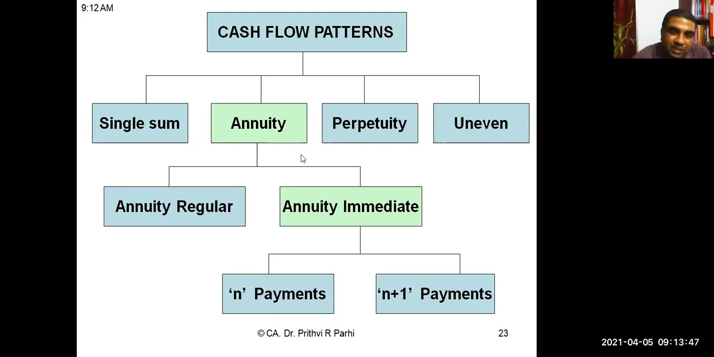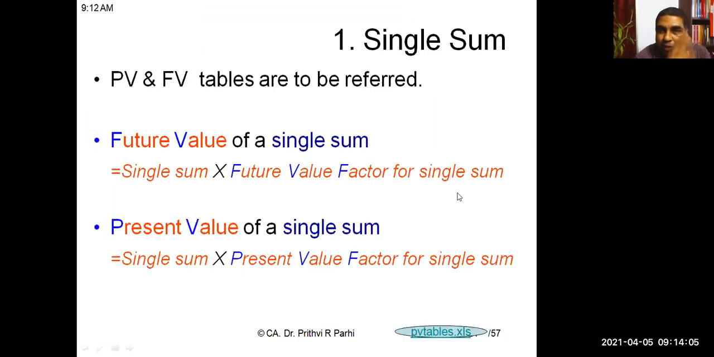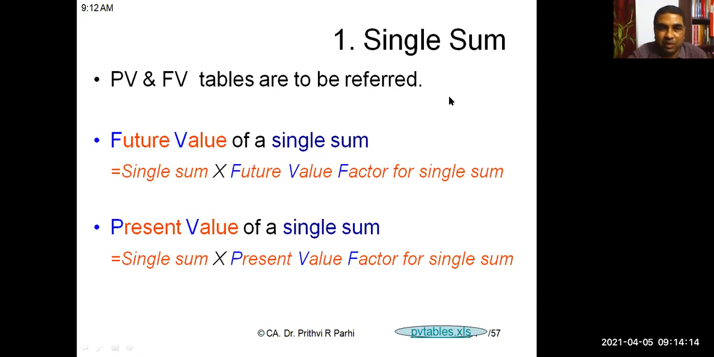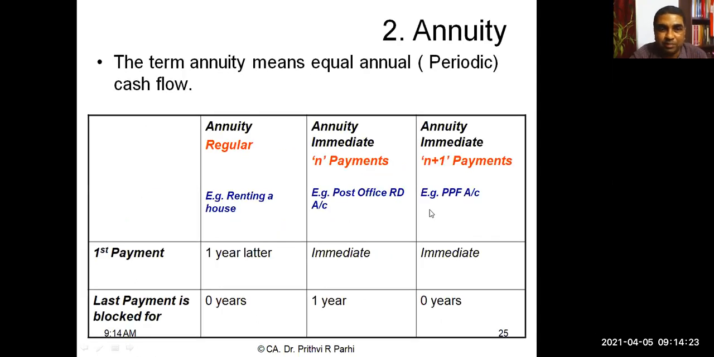Now, once it is annuity, then also we have to see that it can be annuity regular, or it can be annuity immediate. And if it is annuity immediate, then it can be with N payments or N plus 1 payments. So this concept, what is annuity immediate, regular, all these things we'll very quickly recapitulate. In the previous class, of course, we had discussed, but again, let us recapitulate this. The first is single sum: present value of single sum, you can find out by multiplying single sum into present value factor, or future value of single sum, you can find out by multiplying single sum into future value factor. And in case it is an annuity, what is an annuity? Regular.